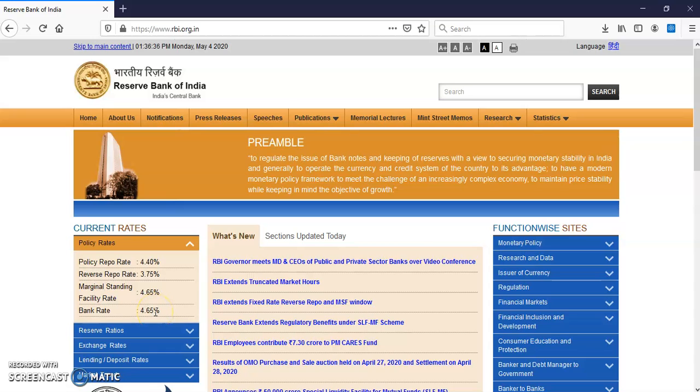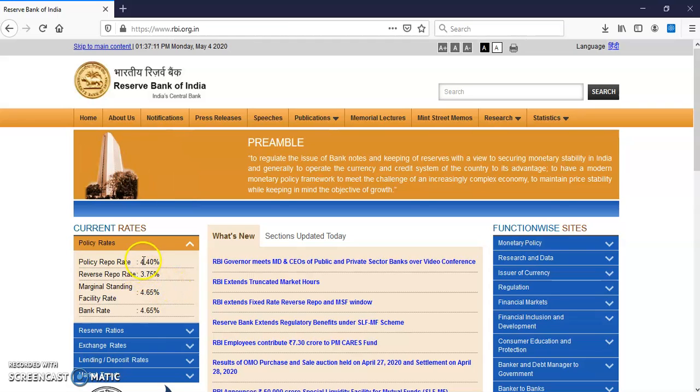Bank rate is that rate of interest at which the central bank lends to commercial banks for the long term. This is the rate at which RBI lends to commercial banks for the long term. It means if we take a loan from the bank, the rate at which the bank provides you the loan is called the bank rate, which we can call the interest rate. And this is for the long term.